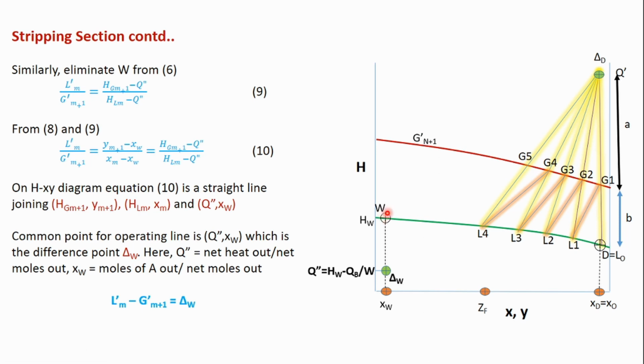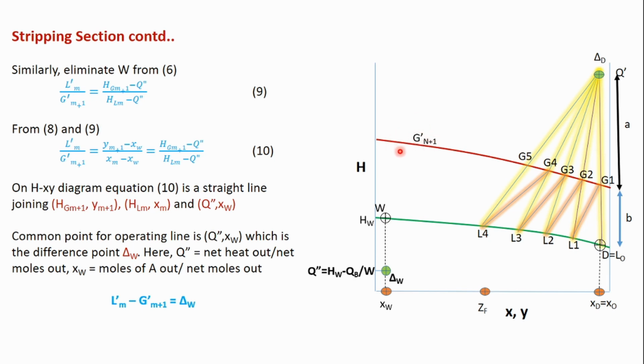This is in equilibrium with the vapors which are going out from the reboiler. So let us say that the reboiler is a kettle type reboiler. The kettle type reboiler is also considered as one equilibrium stage. So the bottom product from the reboiler is in equilibrium with the vapors which are leaving it.